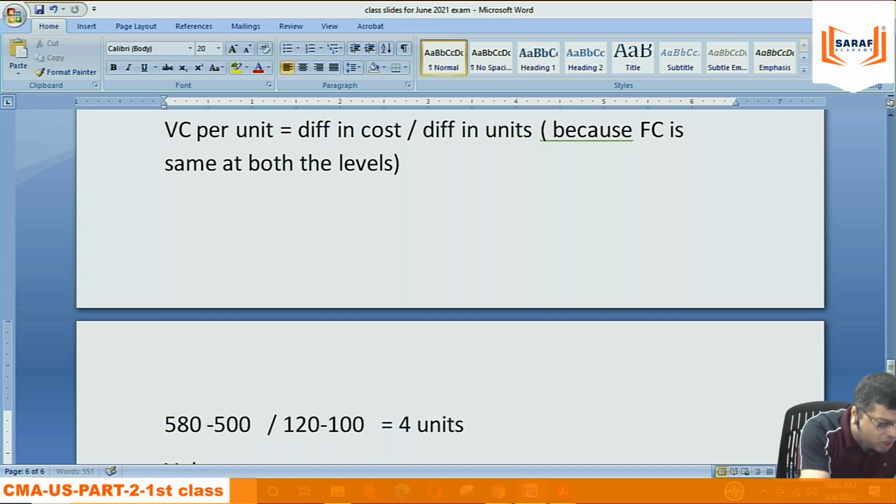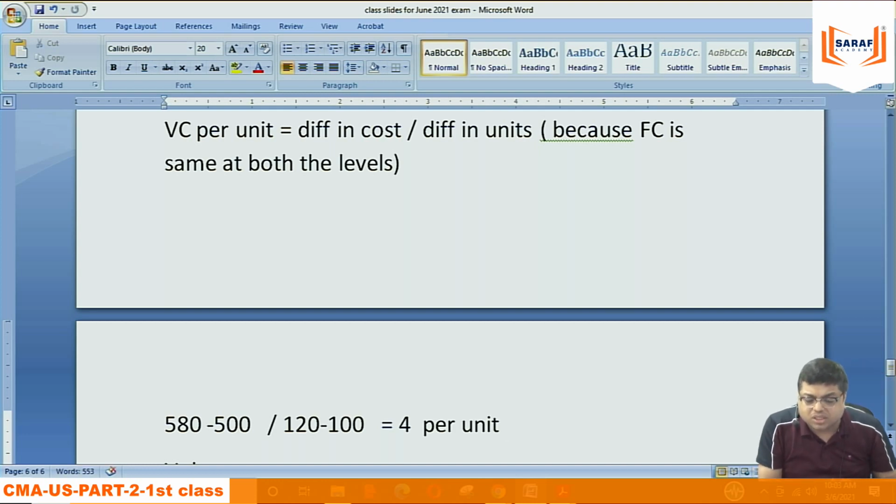I don't have to solve any equation. I just need to see whether the fixed cost is the same at both the levels or not. Then the change in the cost is variable. But if the fixed cost at 500 and the fixed cost at 580 are not the same, then I cannot do this. Then this is not allowed. Then I cannot say that 4 per unit is variable.